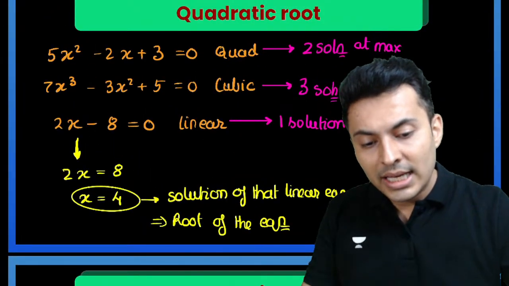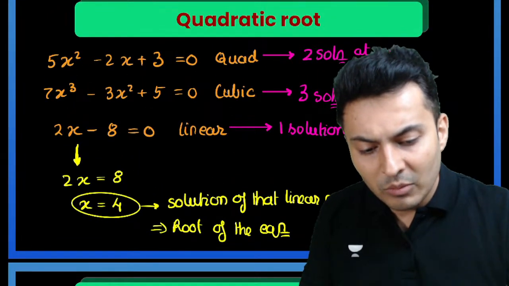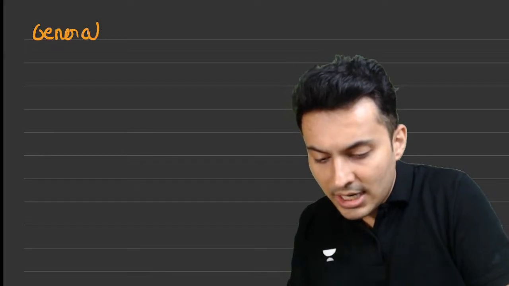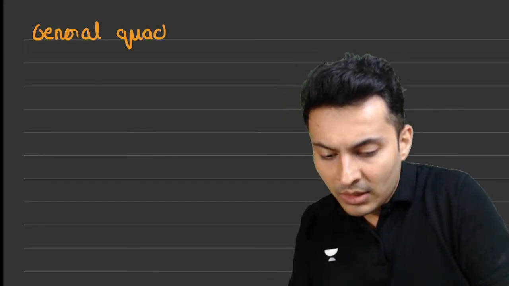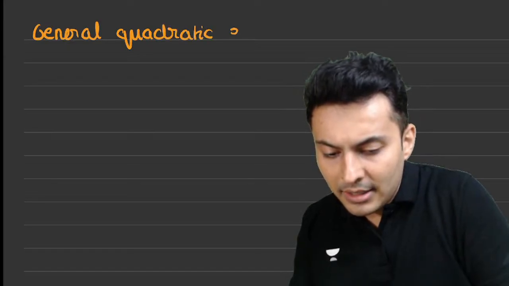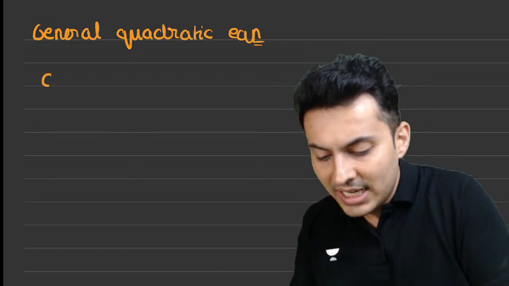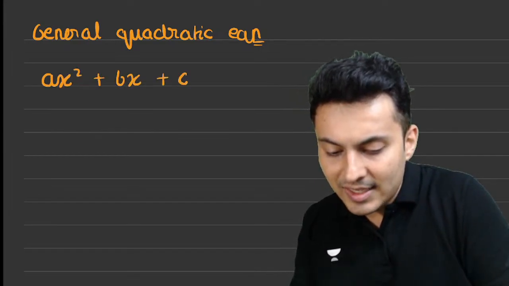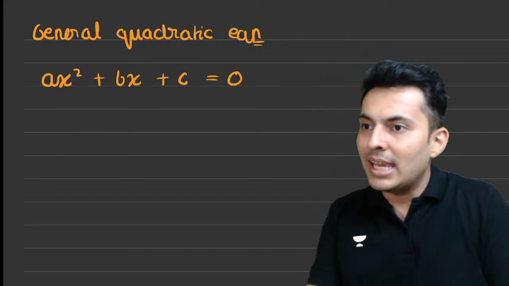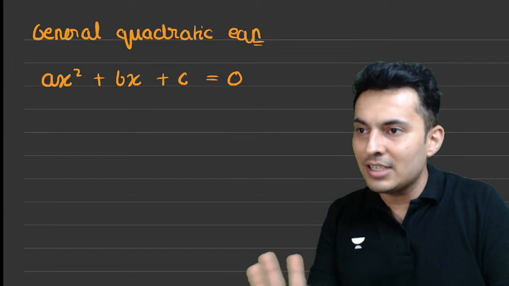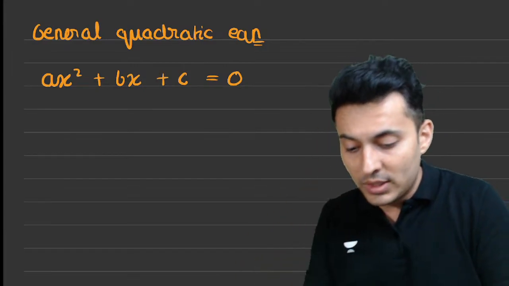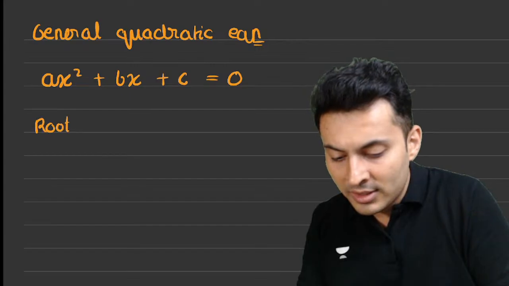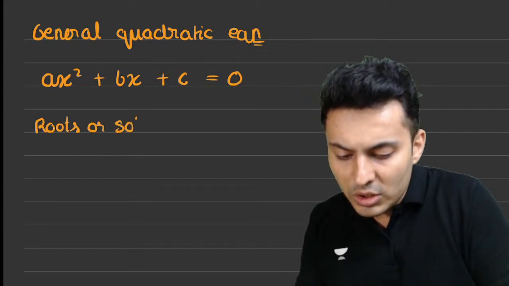Okay. Now, we are discussing the quadratic equation, a general quadratic equation. A general quadratic equation will look something like this: ax square plus bx plus c is equal to 0. This will have two roots, or you can say solutions.